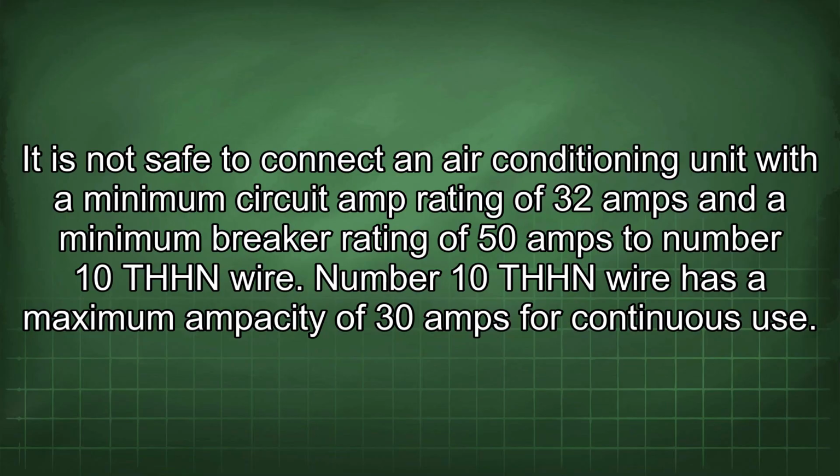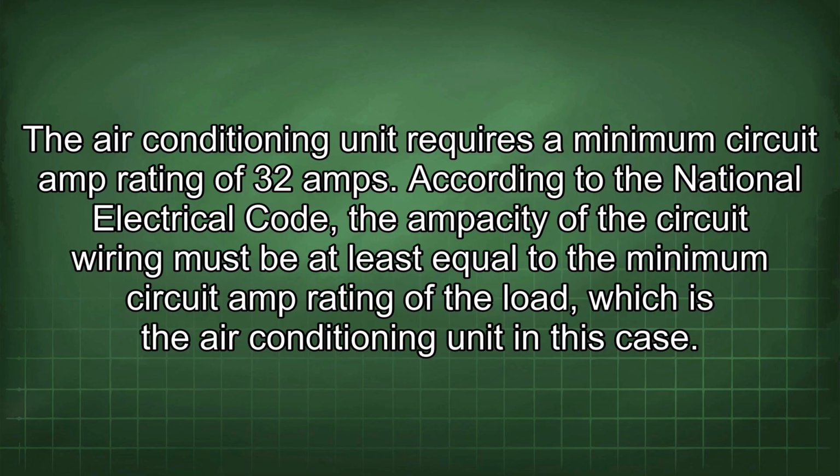It is not safe to connect an air conditioning unit with a minimum circuit amp rating of 32 amps and a minimum breaker rating of 50 amps to number 10 THHN wire. Number 10 THHN wire has a maximum ampacity of 30 amps for continuous use. The air conditioning unit requires a minimum circuit amp rating of 32 amps.